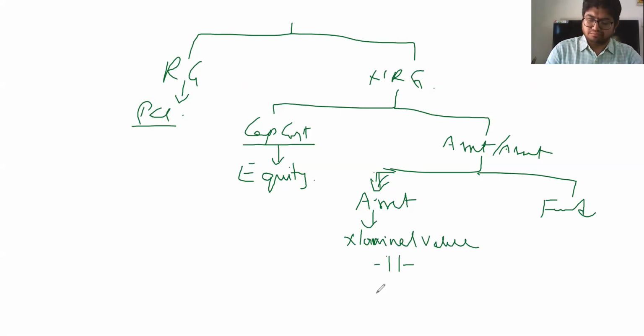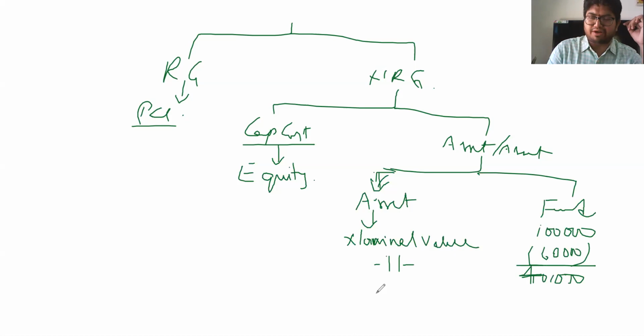Now, if it is funded, to the extent money is received from government, that would be deducted from the asset value for which I have purchased. Say I have purchased a lakh of rupees of asset on which 60,000 is given by government. I would disclose only 40,000 in my books of accounts. This is one type of accounting which is allowed.